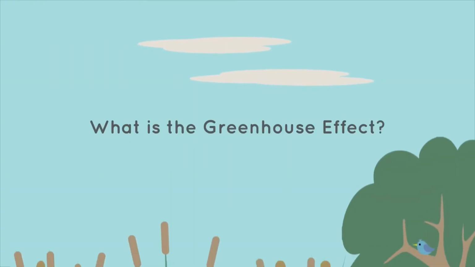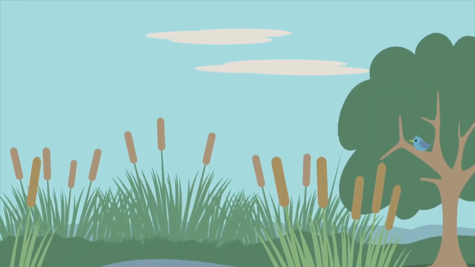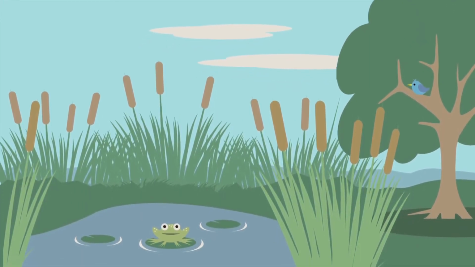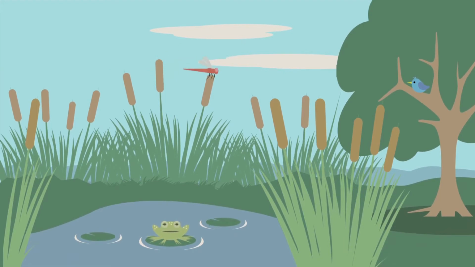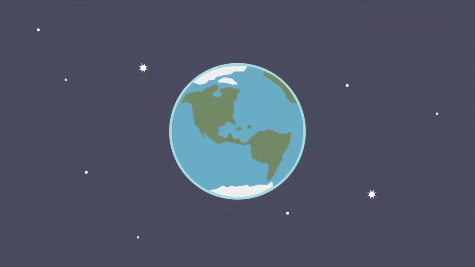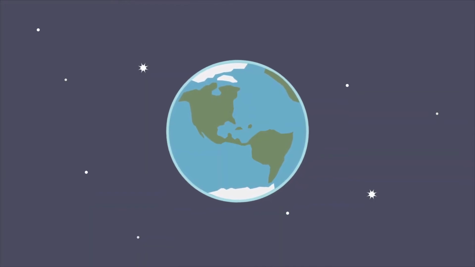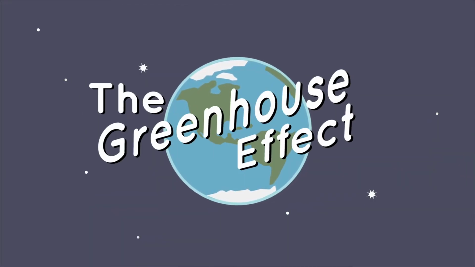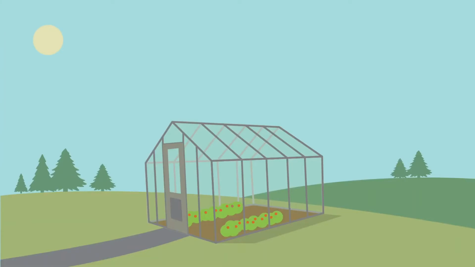What is the greenhouse effect? Earth is a comfortable place for living things. It's just the right temperature for plants and animals, including humans, to thrive. Why is Earth so special? Well, one reason is the greenhouse effect. A greenhouse is a building with glass walls and a glass roof.